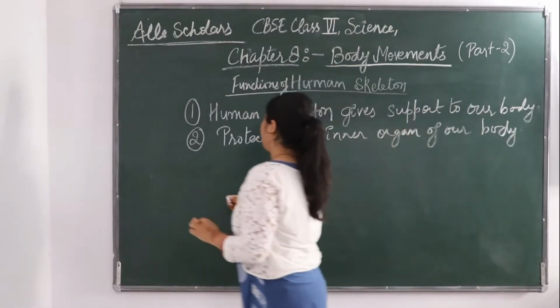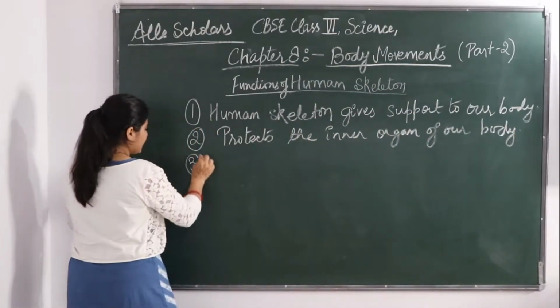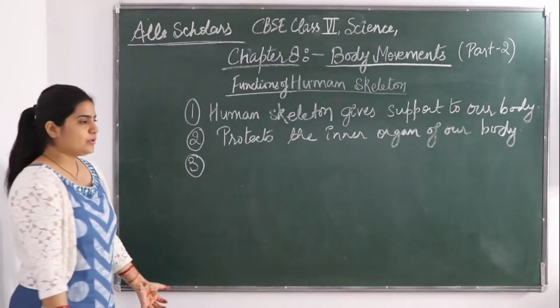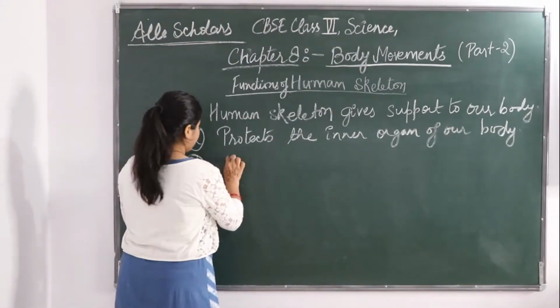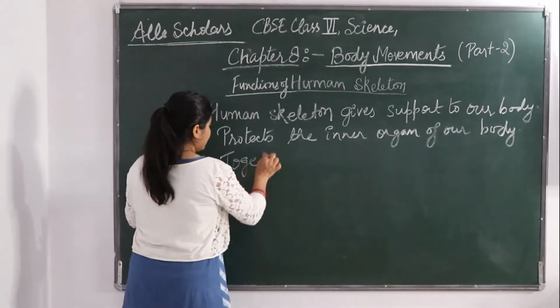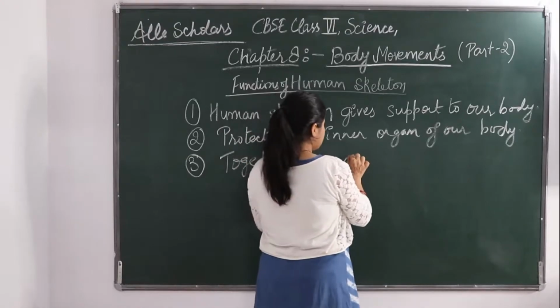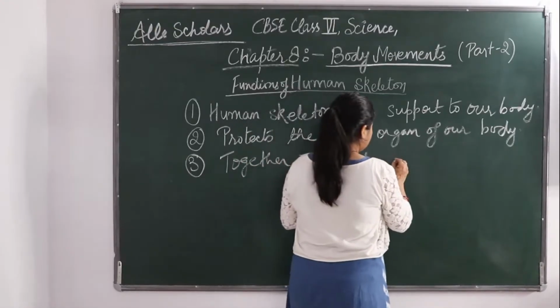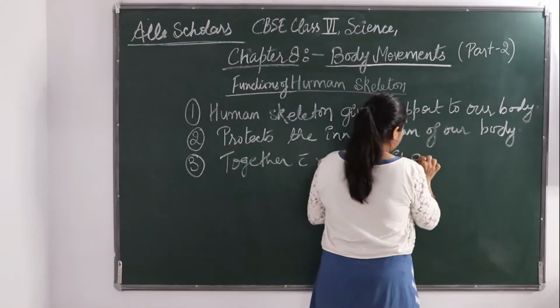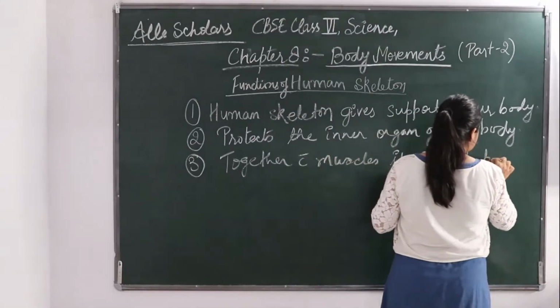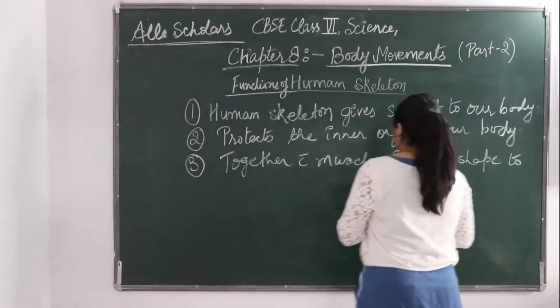And the third very important function of it is that together with muscles it gives a shape to our body.